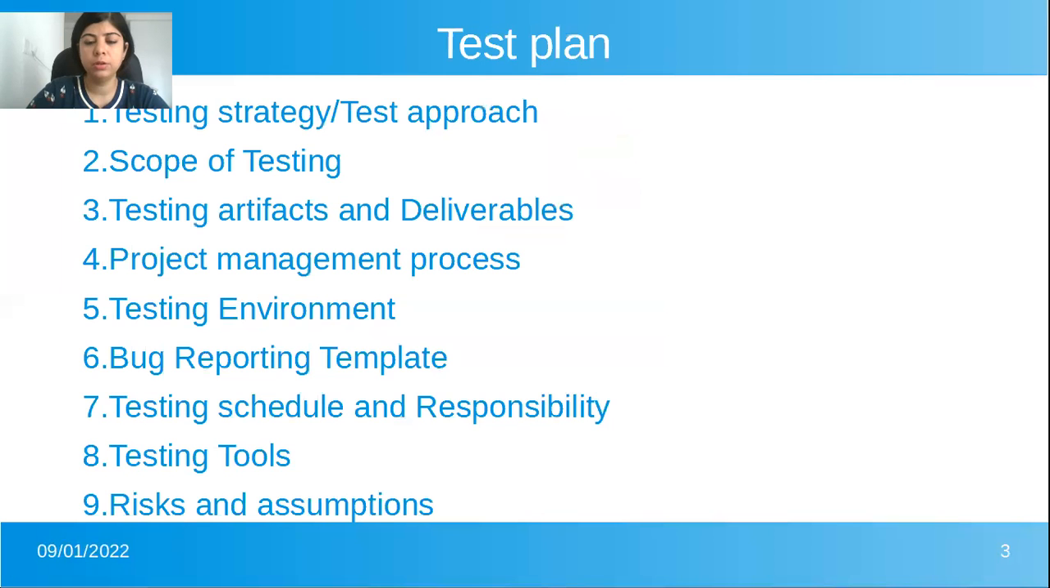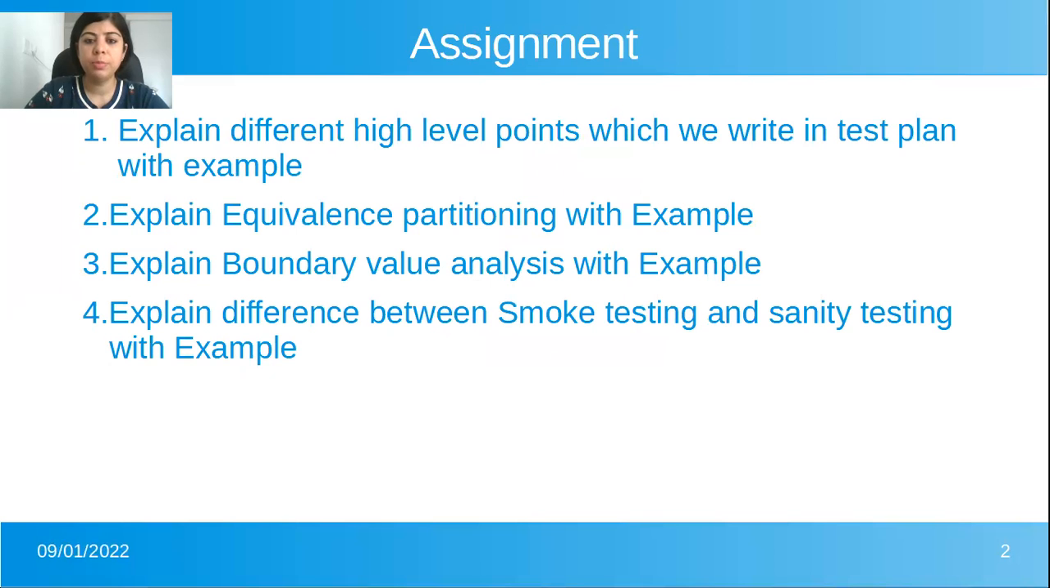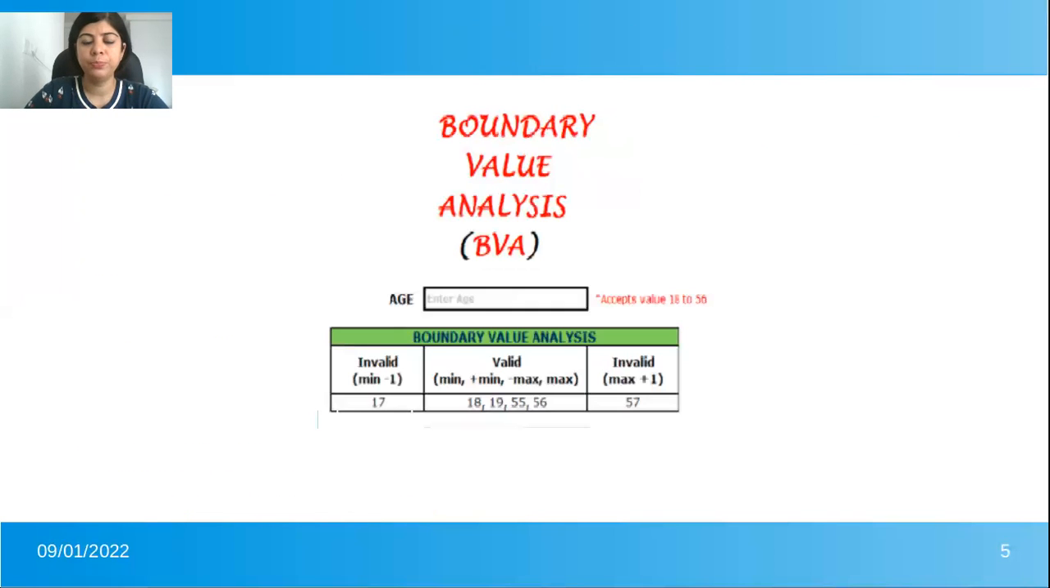I'd like to proceed with the next question, which is explain boundary value analysis with example. Boundary value analysis is also a testing approach. I will explain it with the same example, the age feature. Here the age feature accepts values between 18 to 56. To be more accurate and exact, we need to test a minimum of 6 values.